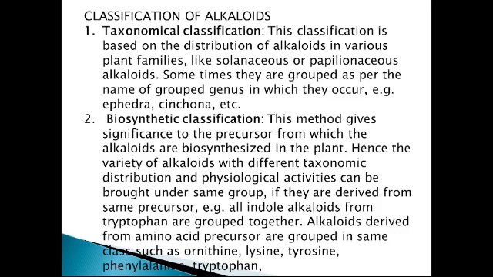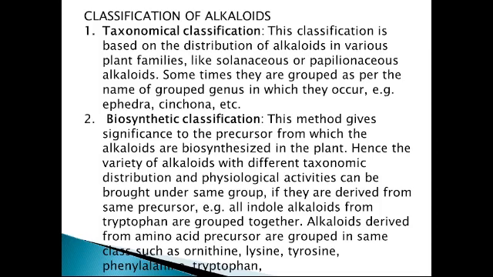Hence the variety of alkaloids with different taxonomic distribution and physiological activities can be brought under same group.